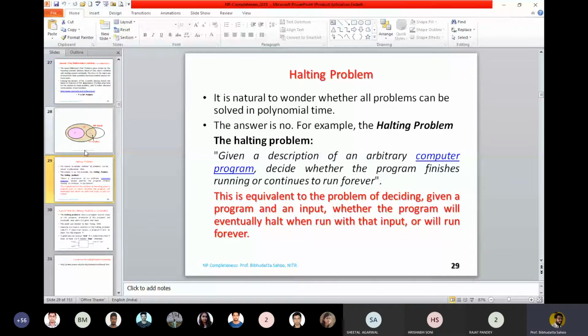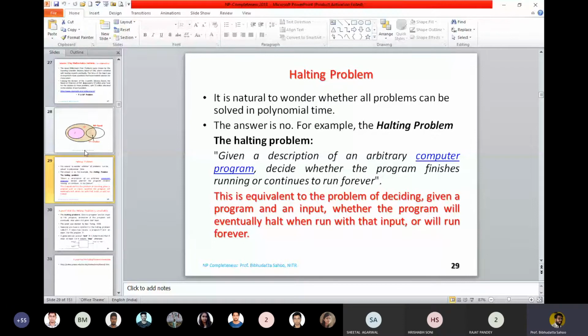You start with a start state. You do not know which one is the best solution, or you do not know an exact algorithm to find a solution to the traveling salesman problem, but you try to check whether the given sequence is a tour or not. If you pass it through that automaton, then within a fixed number of steps, starting from a start state, you are able to parse that string.